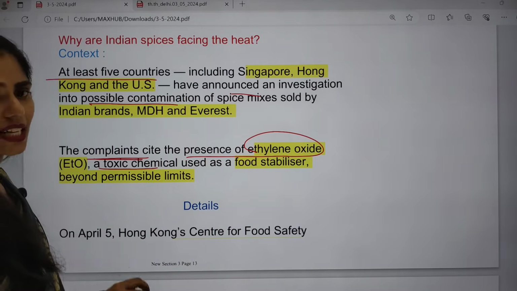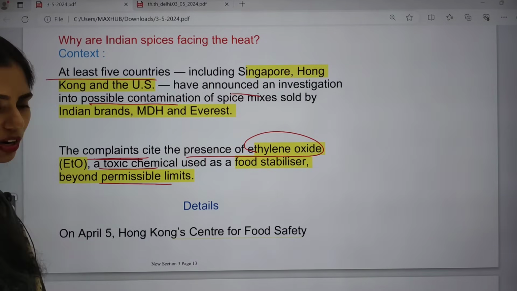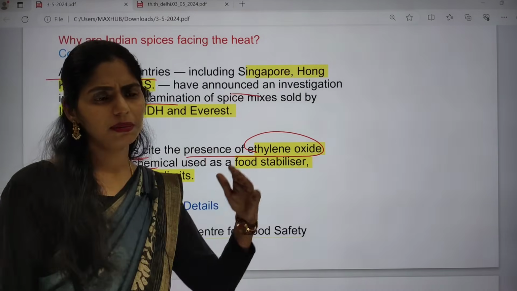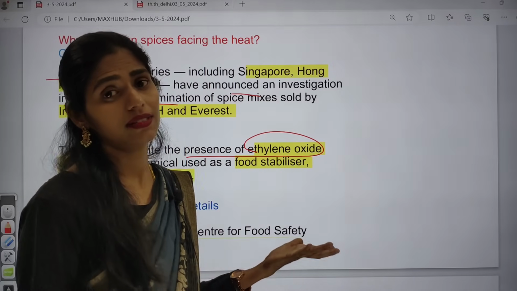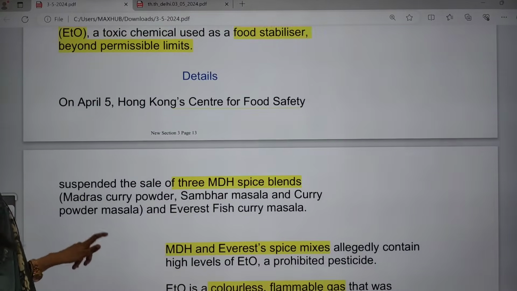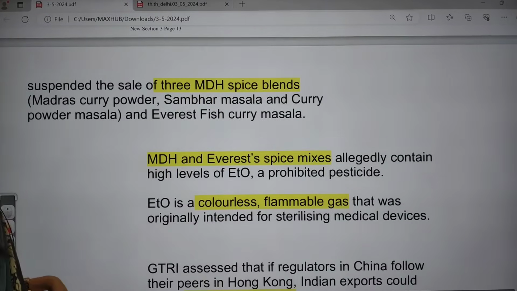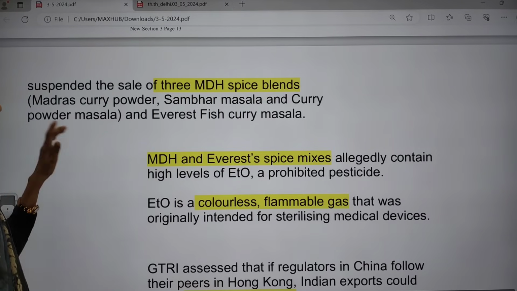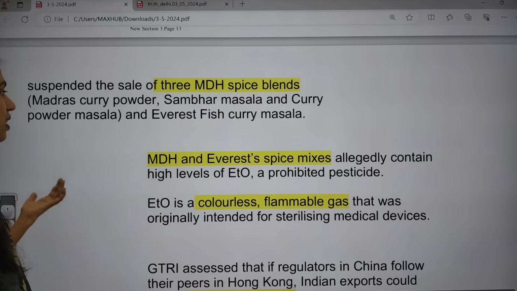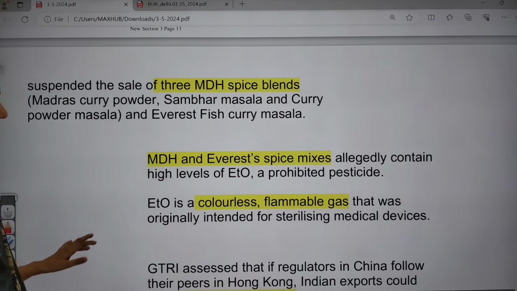You are using it as a food stabilizer beyond permissible amounts or limits. So within the limits we are not using, we are using some excessive amounts. On April 5th, Hong Kong Center for Food Safety suspended sale of 3 MDH spice blends, that is Madras curry powder, sambar masala and curry powder masala, and Everest fish curry masala, etc.